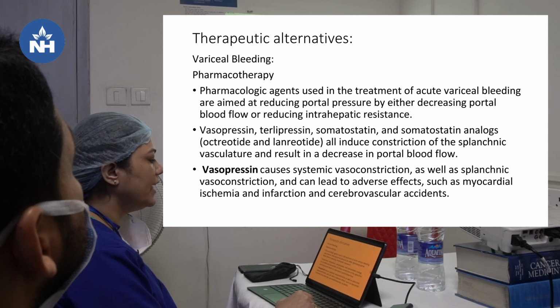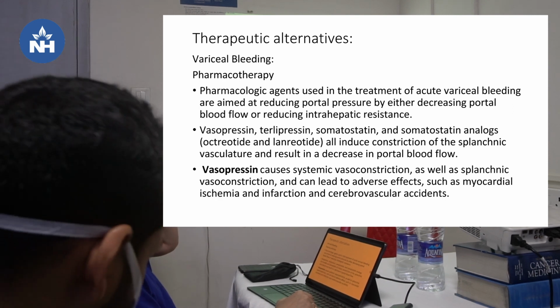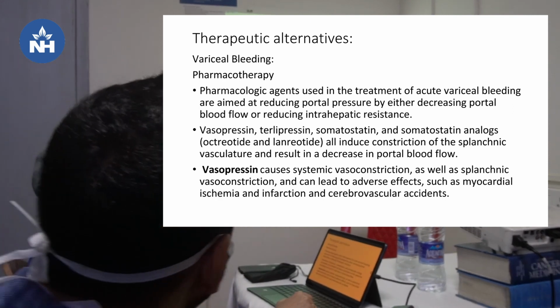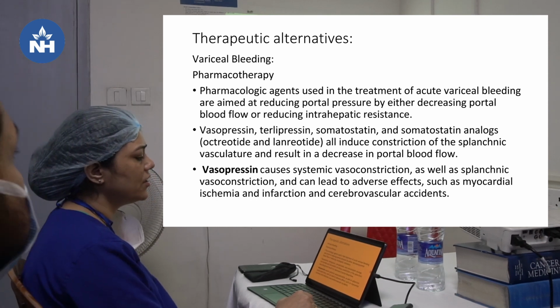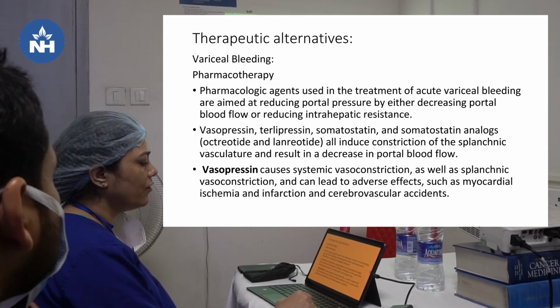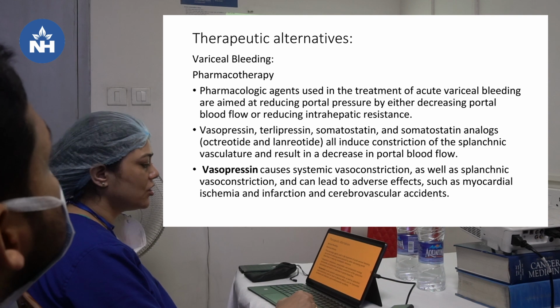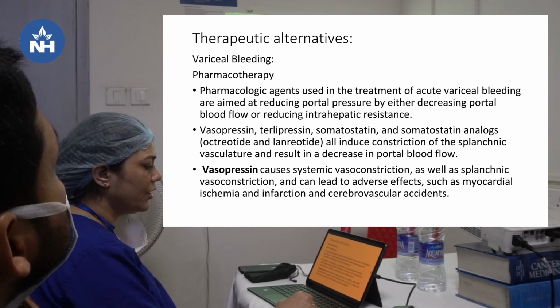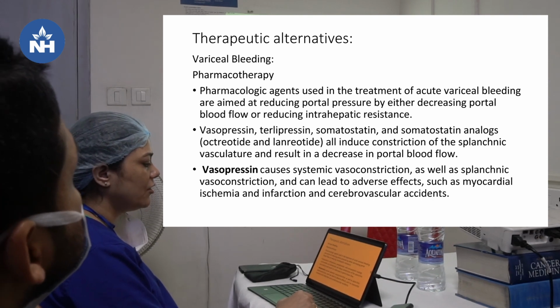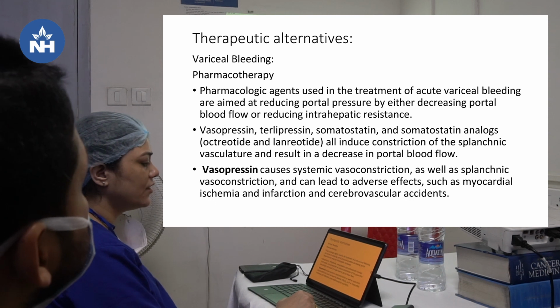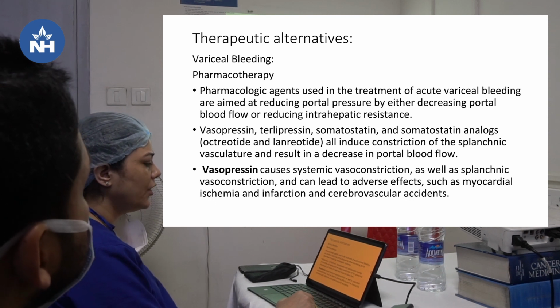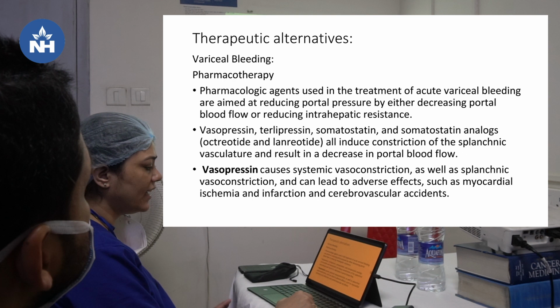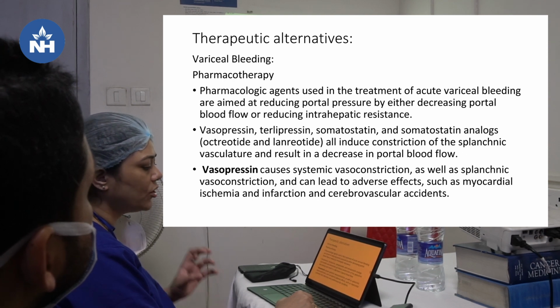So in variceal bleeding, the therapeutic alternative is pharmacotherapy. The pharmacologic agents used in the treatment of acute variceal bleeding aim at reducing the portal pressure by decreasing the portal blood flow and reducing the intrahepatic resistance. Vasopressin, terlipressin, somatostatin and somatostatin analogs, octreotide and lanreotide, all induce constriction of the splanchnic vasculature and result in decrease in the portal blood flow.